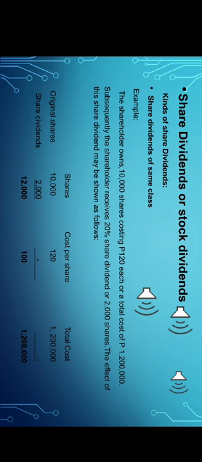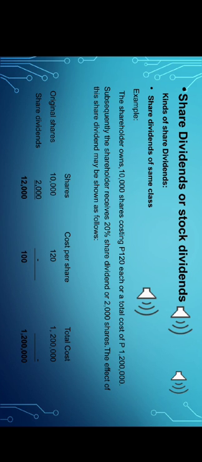To get the shares now held, we just add the original 10,000 shares and the 2,000 share dividend, which gives us 12,000. The total cost is 10,000 multiplied by 120, which equals 1,200,000.